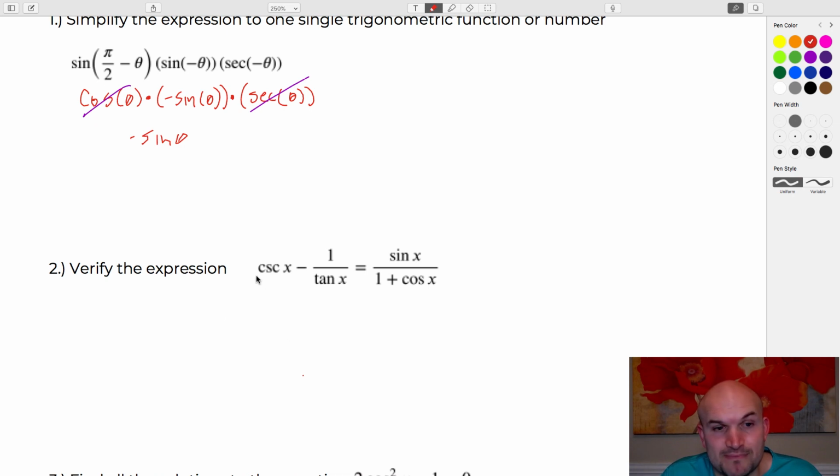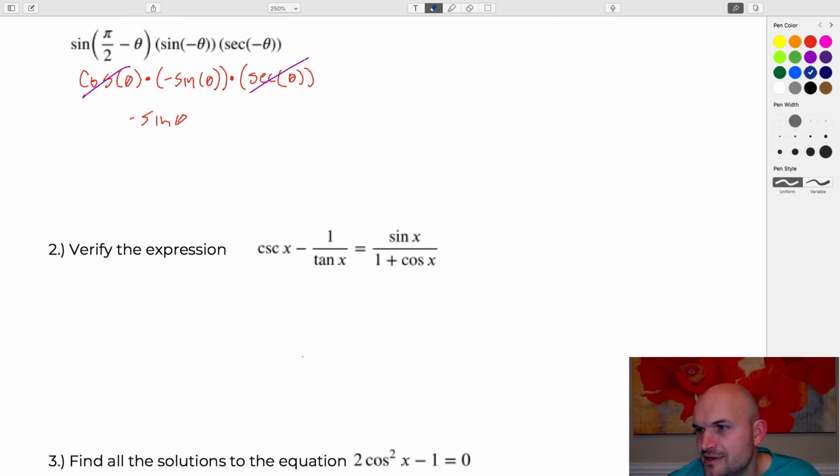So, verify the expression. A lot of students had trouble with this one, and that's what verifying does. I told students to try it many times; it just takes a lot of practice. We did do a lot of problems that had rationalizing. Since I see 1 plus cosine, I recognize that I could immediately multiply by the conjugate. So I think the easiest way to do this problem was to work on the right side first.